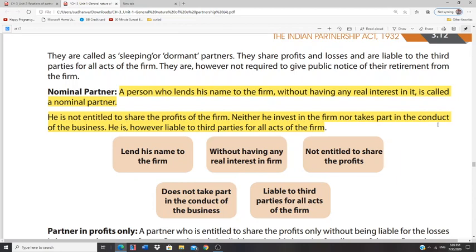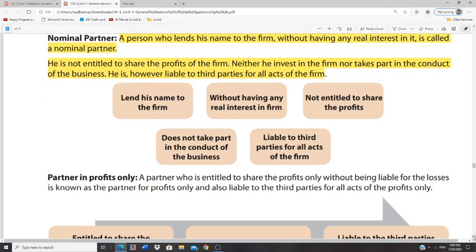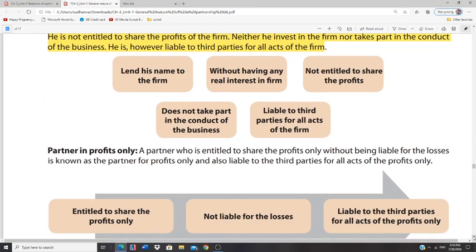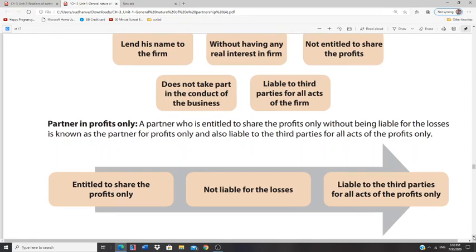In case of any kind of third party negotiations, in case there are various kinds of frauds done by other partners, then even without their mistake the nominal partner has to make good their particular loss. This is with regard to the nominal partner.